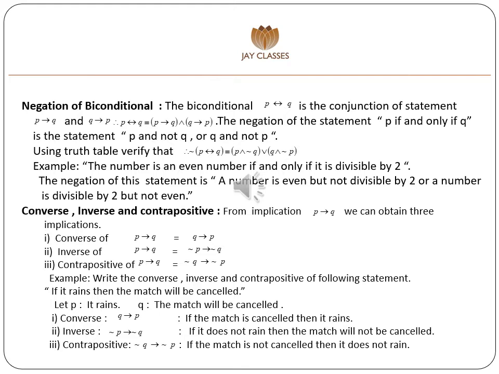Next one, converse, inverse and contrapositive. From implication P conditional Q, we can obtain 3 implications. First, converse of P conditional Q is equal to Q conditional P. Second, inverse of P conditional Q is equal to negation P conditional negation Q. Third, contrapositive of P conditional Q is equal to negation Q conditional negation P.